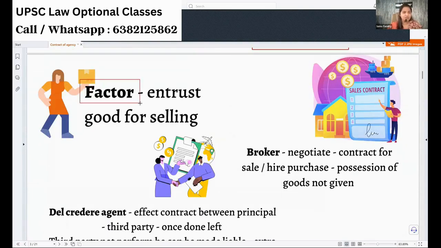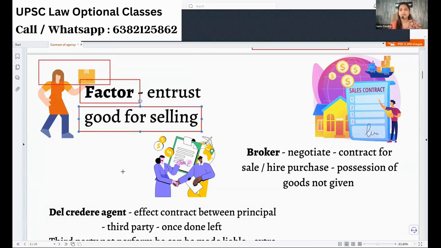Next, we have different types of agent. We have the factor. Who is a factor? We entrust that person with the goods. This person will sell the goods and give us the money.